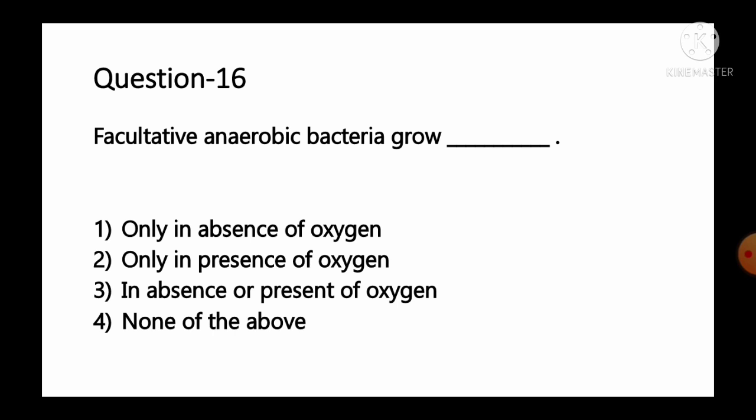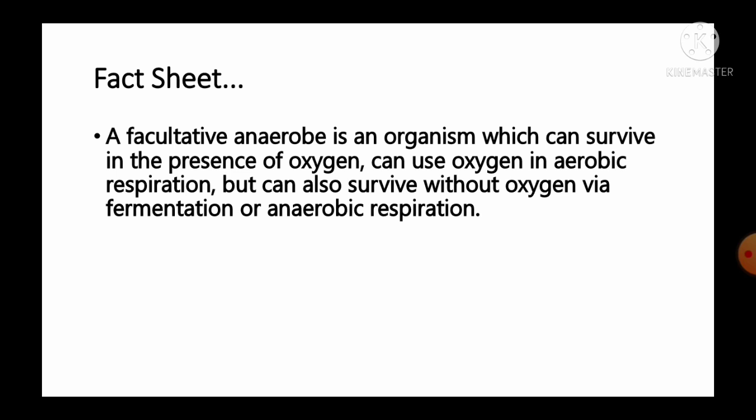Facultative anaerobic bacteria grow option number 1, only in absence of oxygen, number 2, only in presence of oxygen, number 3, in absence or presence of oxygen, number 4, none of the above. And the fact given regarding this question: a facultative anaerobe is an organism which can survive in the presence of oxygen, can use oxygen in aerobic respiration, but can also survive without oxygen via fermentation or anaerobic respiration.